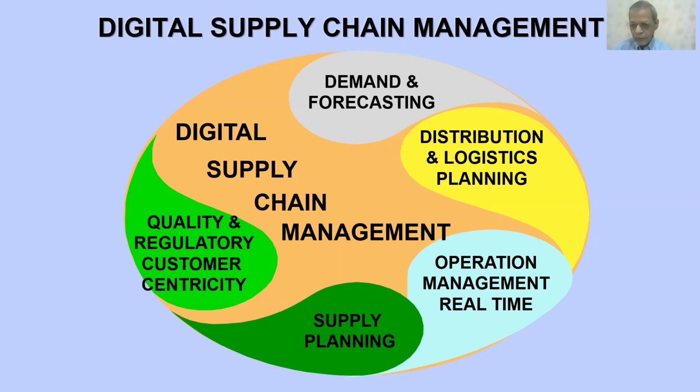And in many cases, contract manufacturing also plays an important role, because you are getting products manufactured by a third party. They also come into your manufacturing location or may go directly to the warehouse. But this also plays an important role.